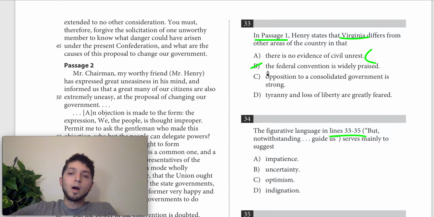So even though he's talking about Virginia being calm and tranquil, that might make us think that there would be a fear about losing that, a fear of tyranny and loss of liberty taking over. Because the text doesn't specifically say that, we can't choose answer choice D for our question. So that's going to leave us with answer choice A, which is the correct answer for question 33.